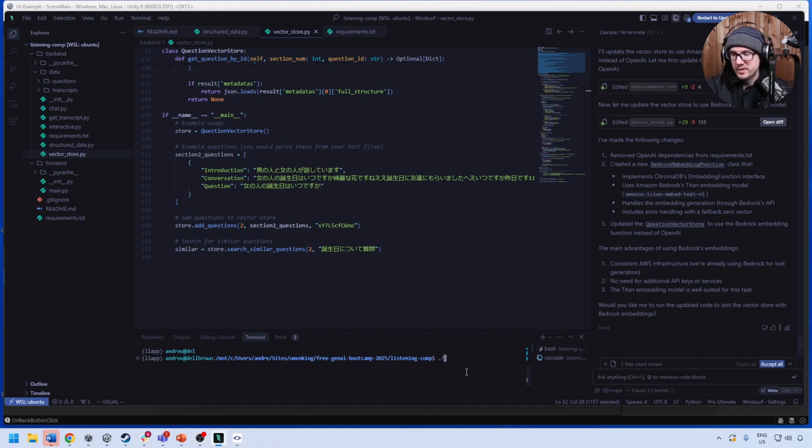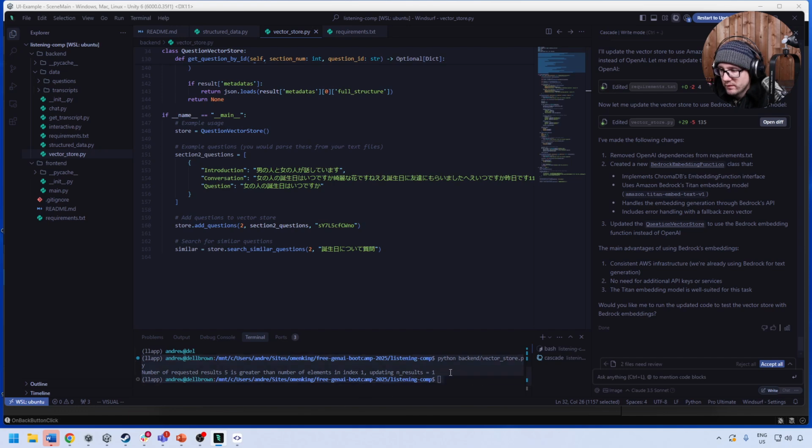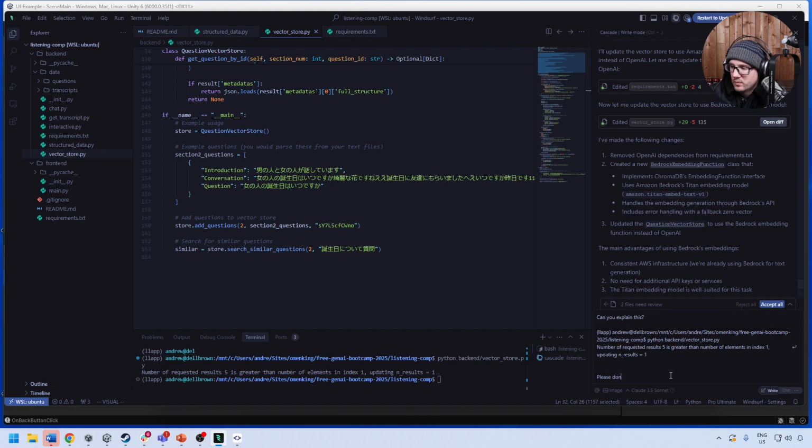So I'm going to go ahead and run Python backend vector store. The number of requests, 5, is greater than the number in the index, 1, updating the results to 1. Okay, I don't know if this is bad or not, but can you explain it to me? Because we're only bringing in 1, so that makes sense. So can you explain this? Please don't change code.